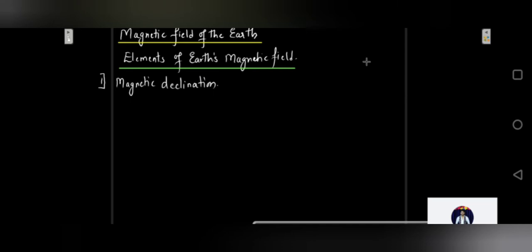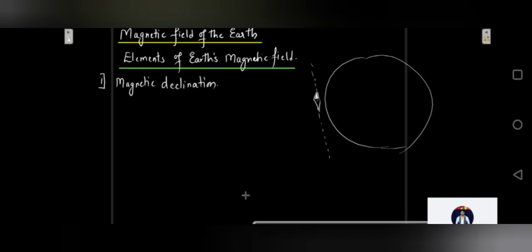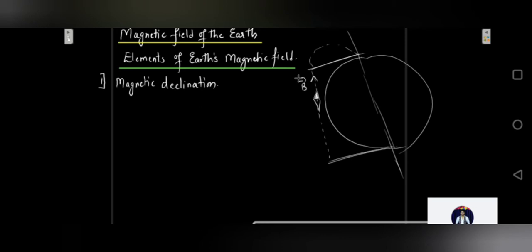Now supposing you are standing on the Earth's surface, you are checking the direction of the magnetic field at this point. Obviously this is going to be the axis of the magnetic field at the surface, because the total magnetic field at the surface would be pointing in this direction, because it comes out from the north direction. Obviously it would go down here like this, and let's say that the magnetic axis is over here like this. So this becomes your magnetic meridian.